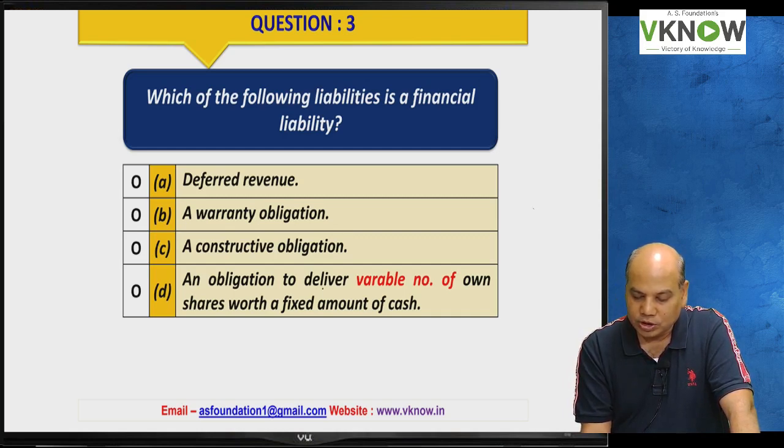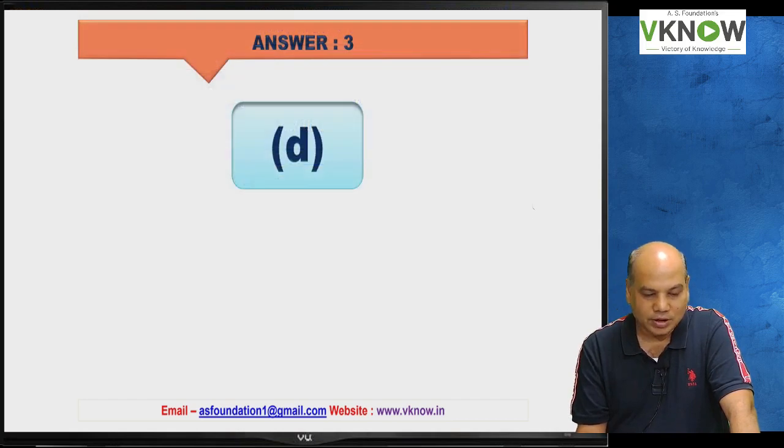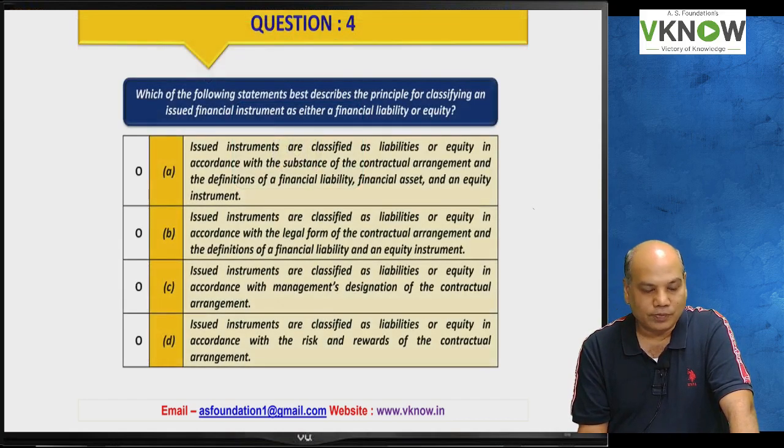Point D, an obligation to deliver, in your book there is a small typing mistake, a contract to deliver a variable number of own shares worth a fixed amount of cash. So which do you think is the financial liability? All of you have answered D, that is correct. Answer D, contract to deliver a variable number of own equity shares. Very good, Vima Reddy. Keep trying.